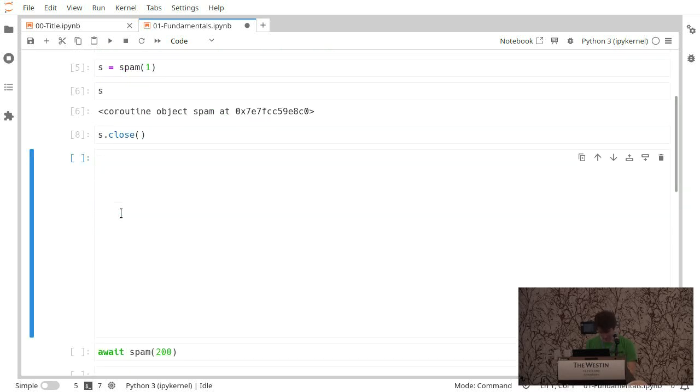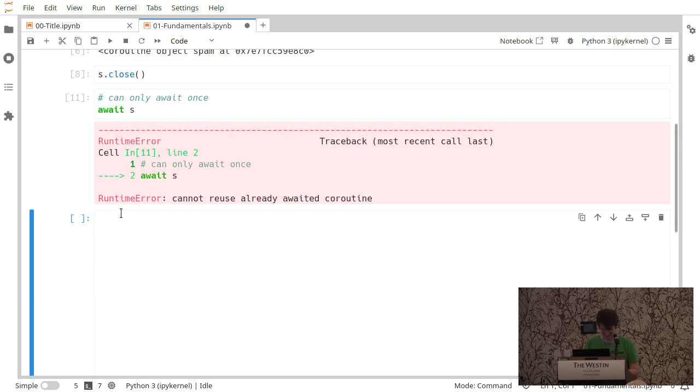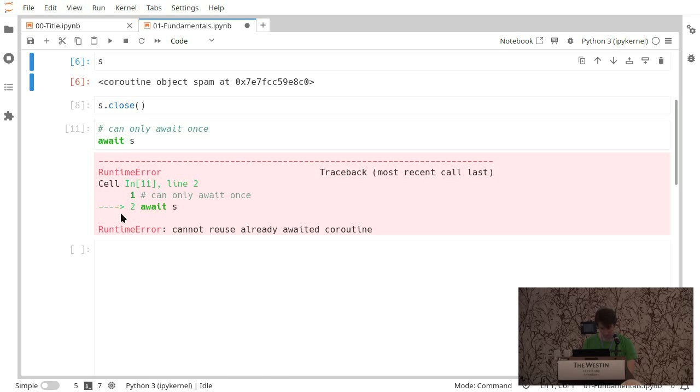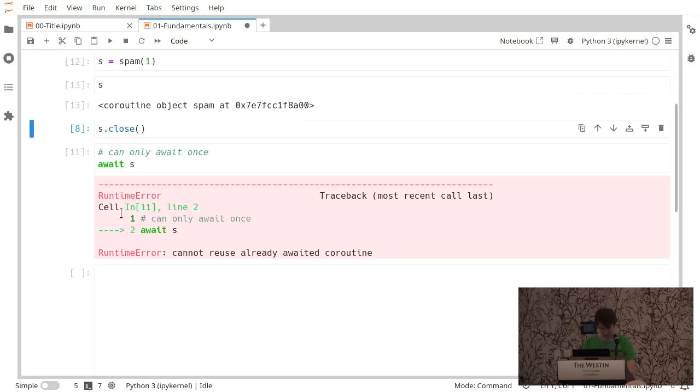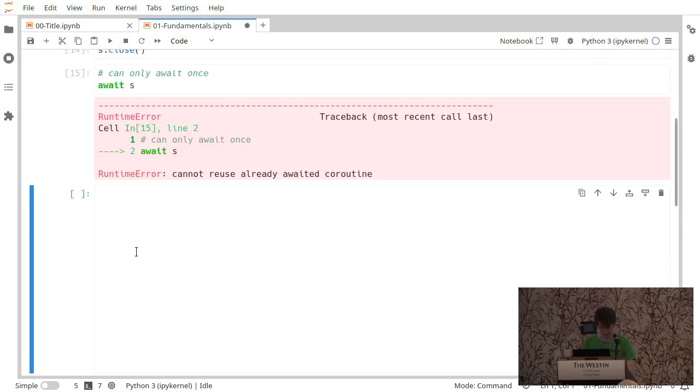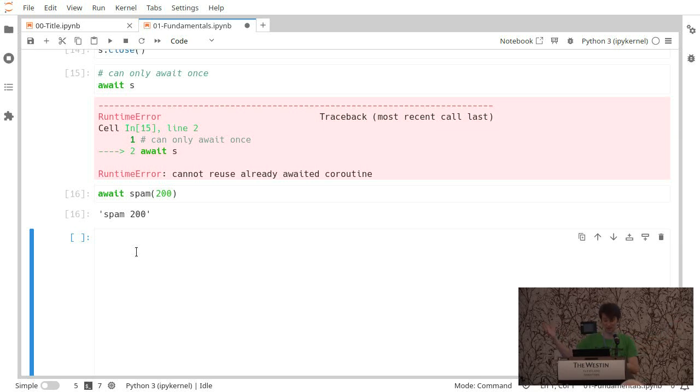We can't run it. So we already awaited it once, and you can't await it again because the coroutine has finished and there's nothing we can do anymore. Also, if we closed it and tried to await it, it's closed, so you get a runtime error there too. Of course, you don't need to specify a variable. You could just await spam 200. That's the typical thing you'd do.